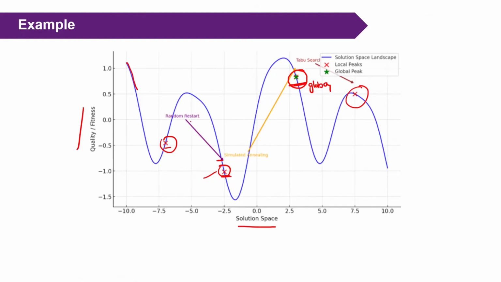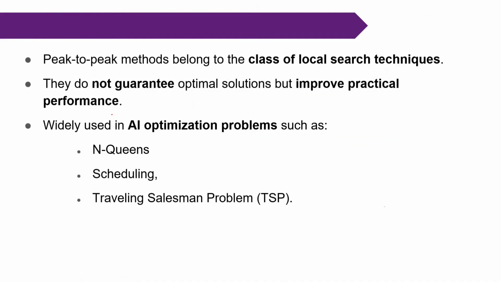Suppose this is the random restart related to hill climbing. Based on the probability, this is simulated annealing. Suppose this is the taboo search. That means for whatever algorithms we discussed, this is what happens when we draw a graph between the quality and solution space. These are the peak to peak methods.